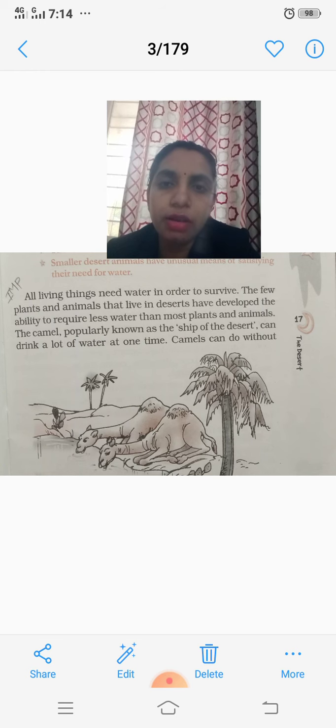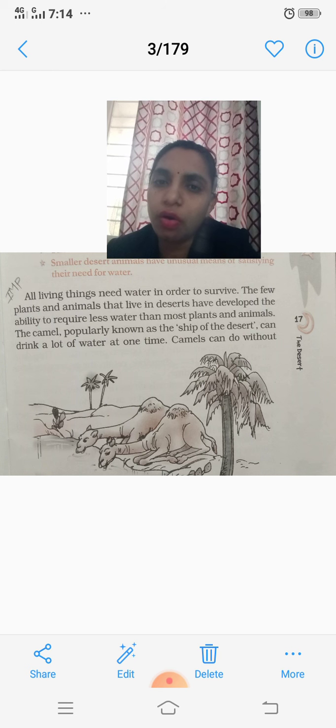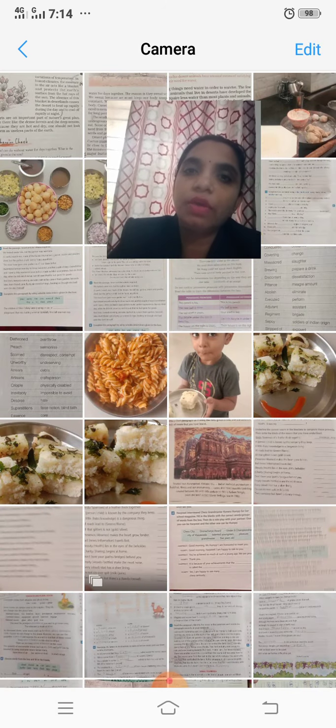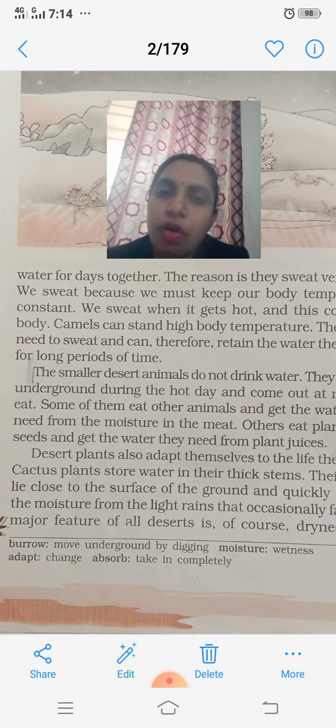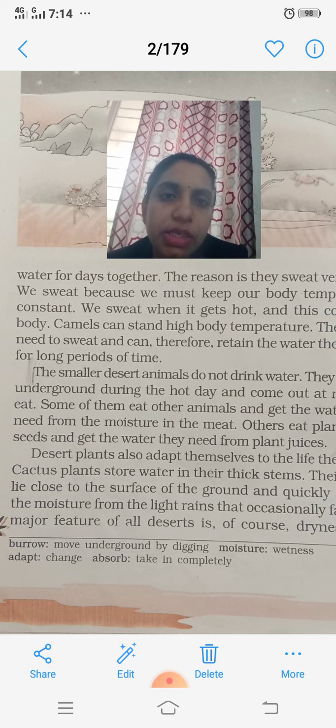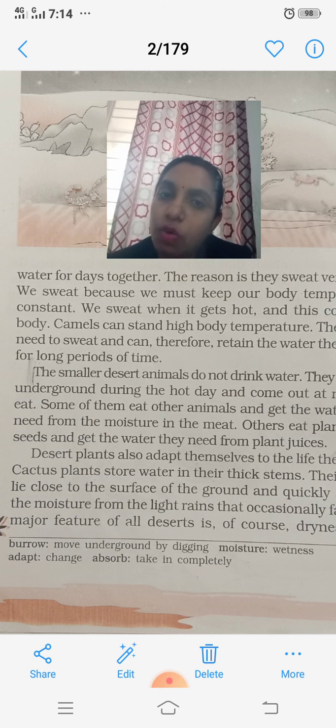The camel, popularly known as the ship of the desert, can drink a lot of water at one time. Camels can do without water for days together. The reason is they sweat very little. We sweat because we must keep our body temperature constant.